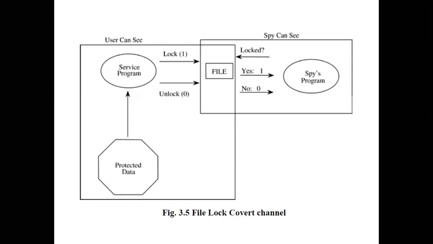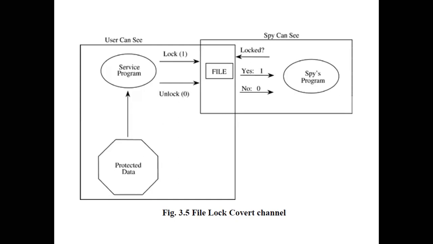For example, if I have written a service program and I want that service program to reveal either 1 or 0, then I can write it in the service program. So a covert channel will leak the information by locking a file. A covert channel can signal one bit of information by whether or not a file is locked.